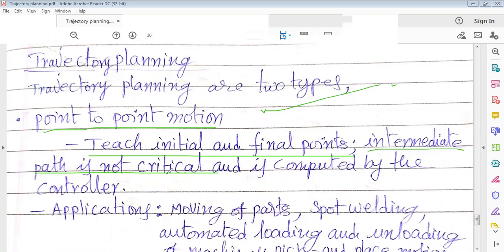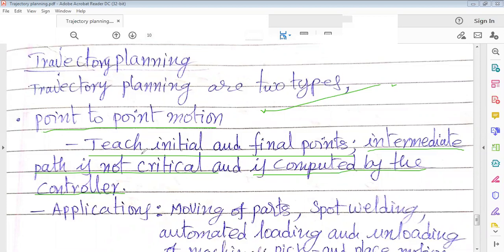So the robot will decide using its control system. The intermediate path is computed by the controller. It is controlled by using the controller, so it can decide. The manipulator reads the initial and final points only, and accordingly it can move from the initial point to the final point.